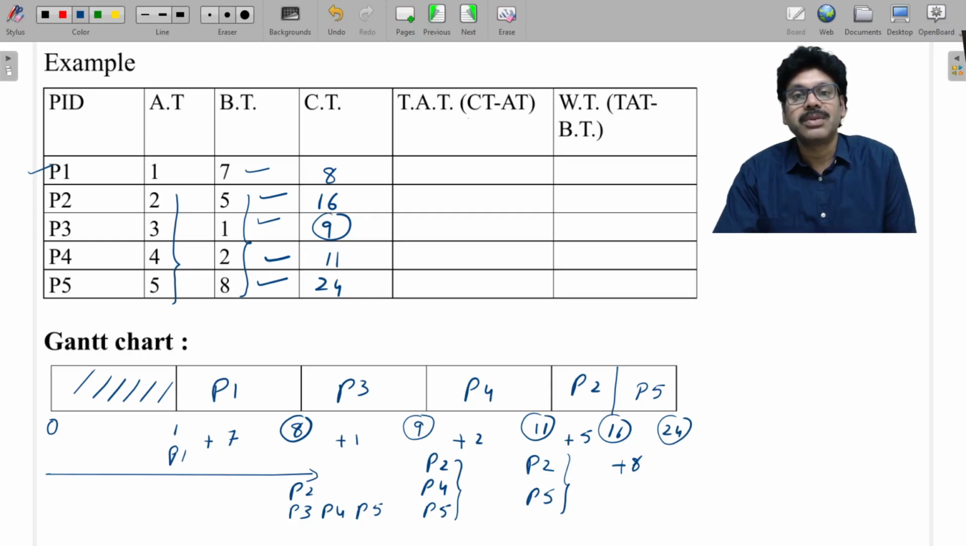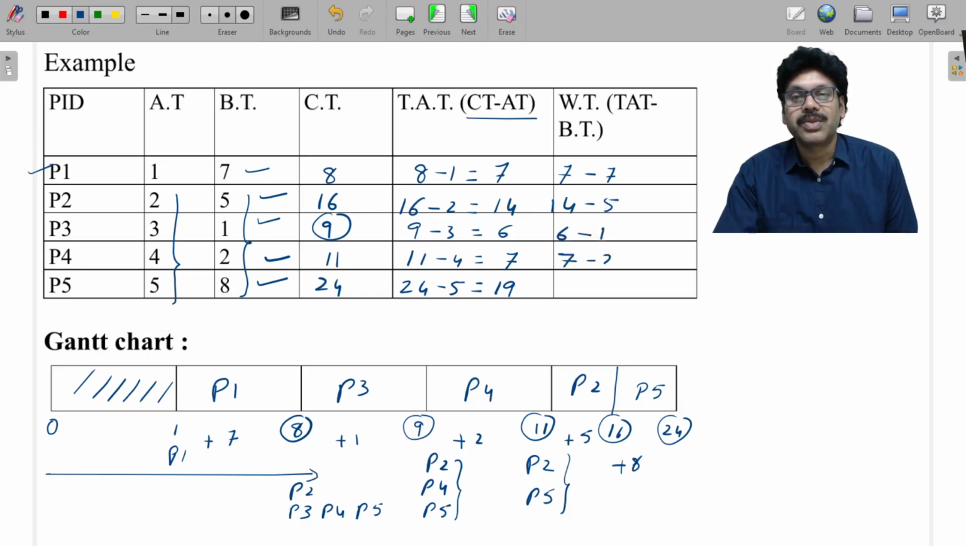Turnaround time is completion time minus arrival time. So 8 minus 1 is 7, then 16 minus 2 is 14, then 9 minus 3 is 6, then 11 minus 4 is 7, then 24 minus 5 is 19. That is the turnaround time. Waiting time is turnaround time minus burst time. So 7 minus 7, then 14 minus 5, then 6 minus 1, then 7 minus 2, then 19 minus 8.